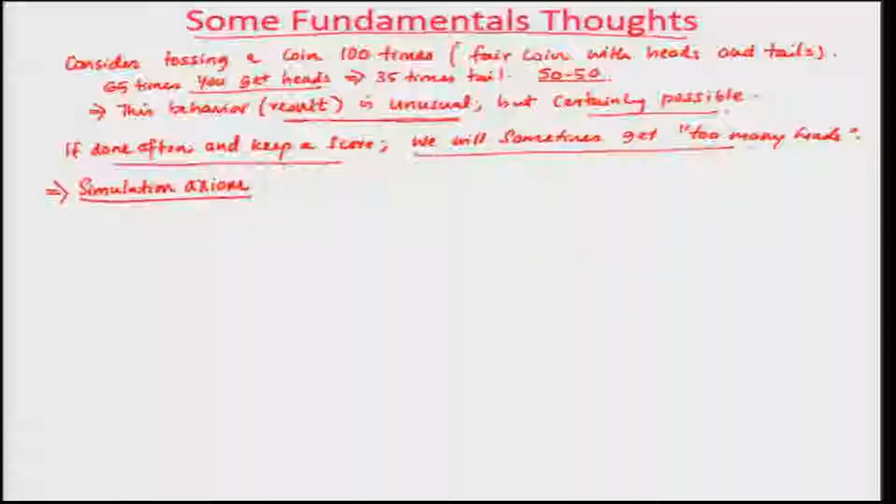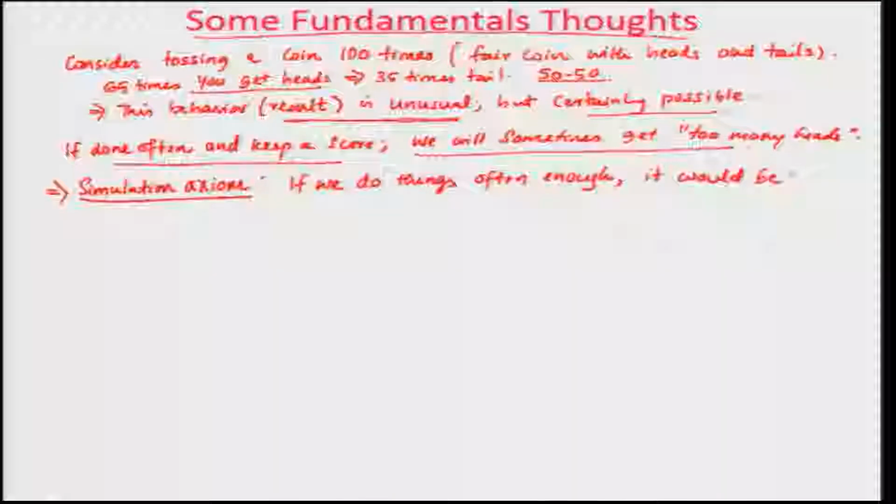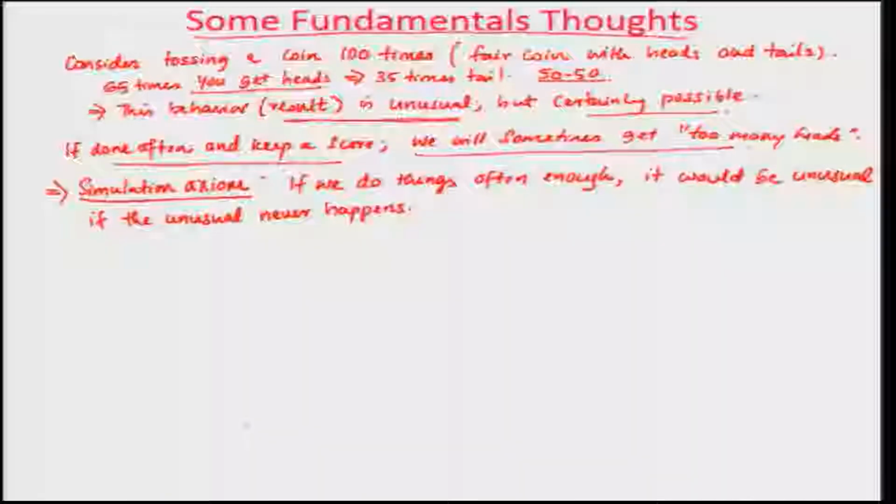This is where one of the fundamental observations of simulation comes into picture. What it says is, if we do things often enough, it would be unusual if the unusual never happens. Okay. So, the simulation axiom says, if you do things often enough, then it would be unusual if the unusual never happens.